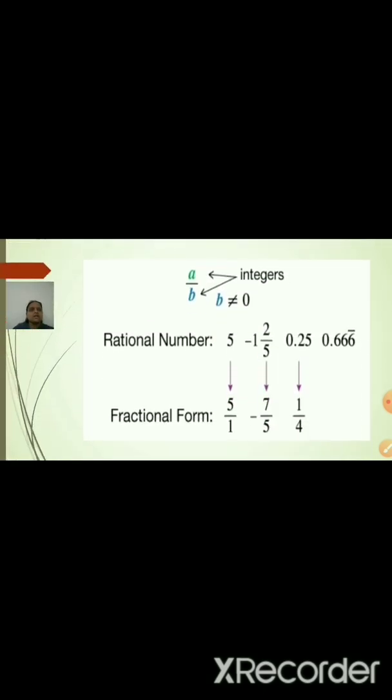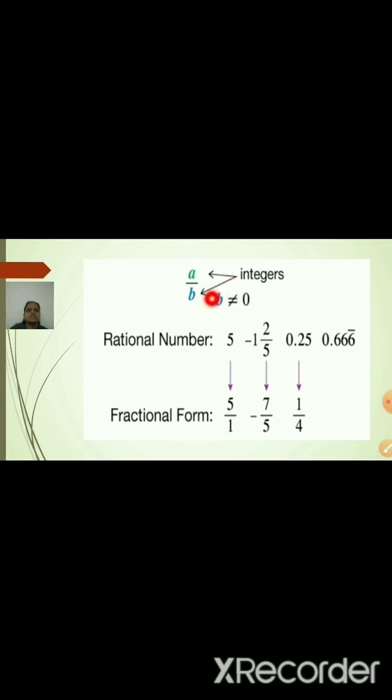Let us continue now again with our definition of rational numbers with the example. As per the definition of rational number, we can write a number in the form of a upon b. We can write it as p upon q or a upon b, where a and b both are nothing but integers, and b is not equal to 0.